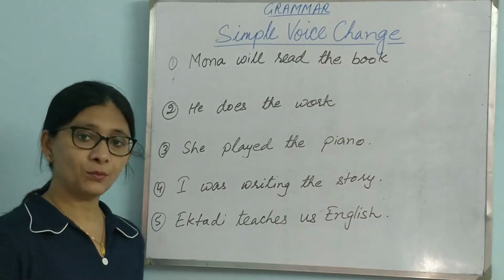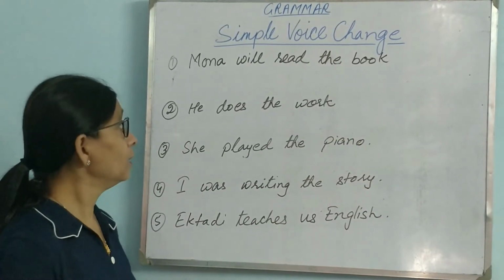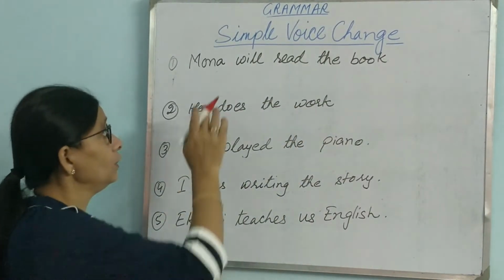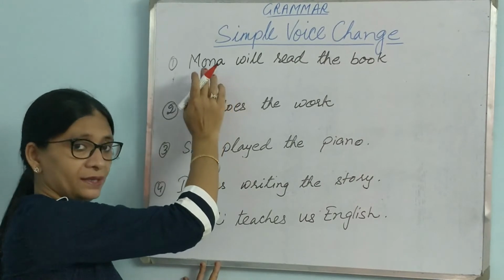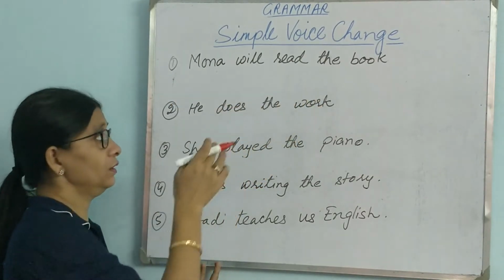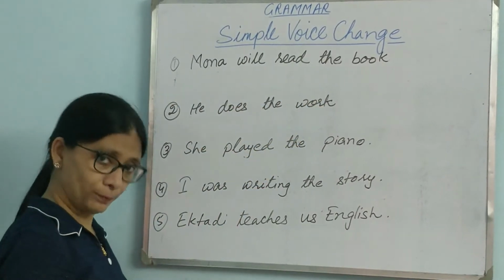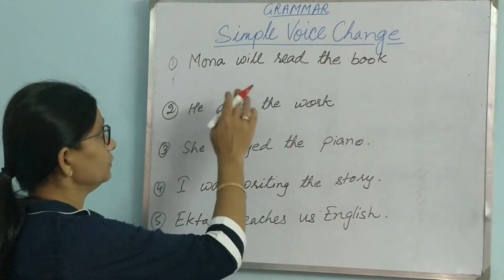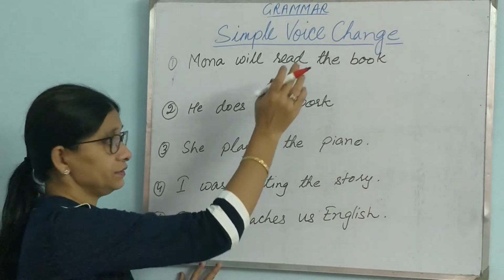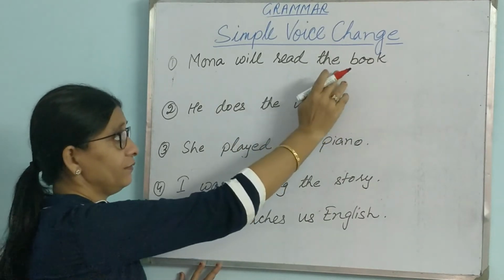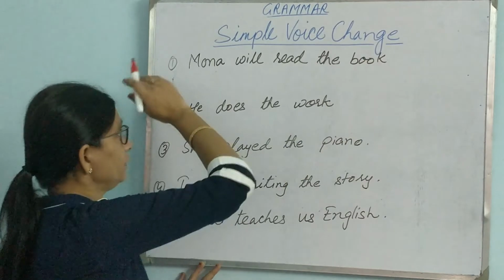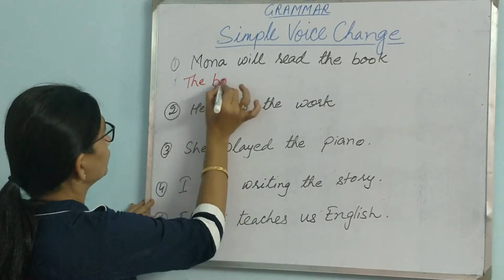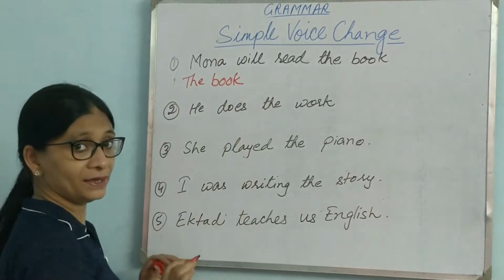Okay class, let us see some more examples. First is: Mona will read the book. Now the subject is Mona, which is coming at the beginning, so this is active voice. Now we have to change it to passive voice. So how to do it? First of all, you will see which is the object. The object here is the book. So just bring the book to the beginning. The book.